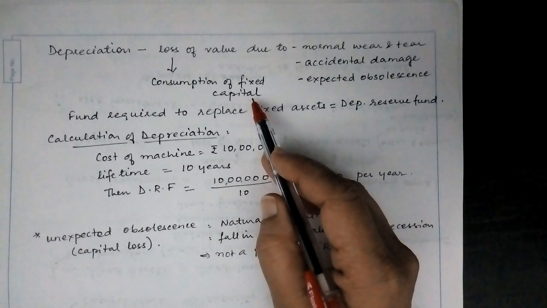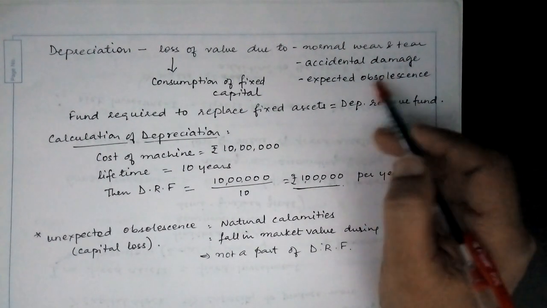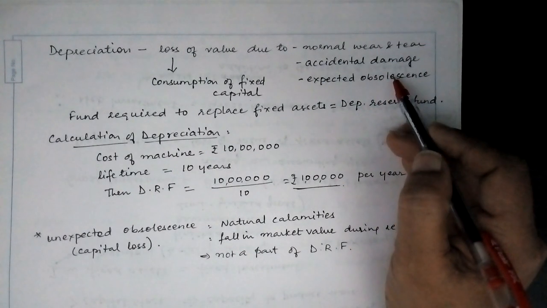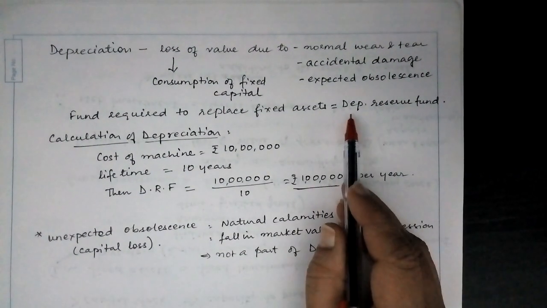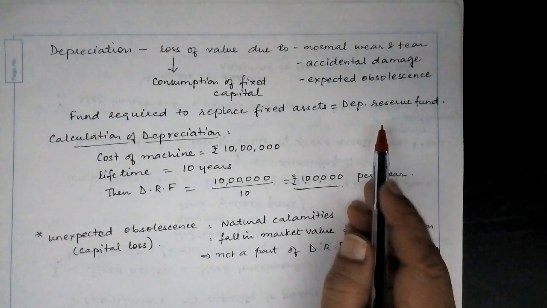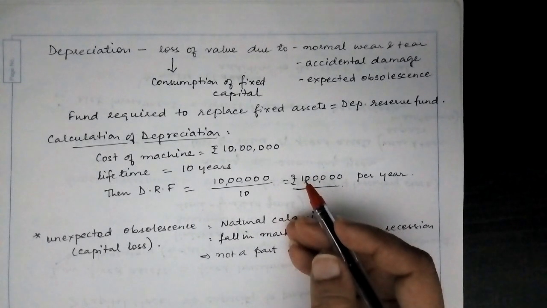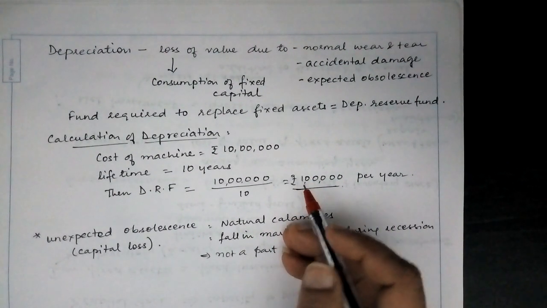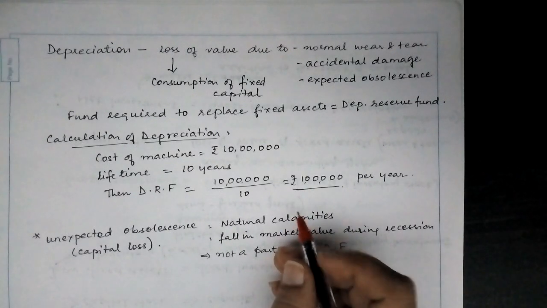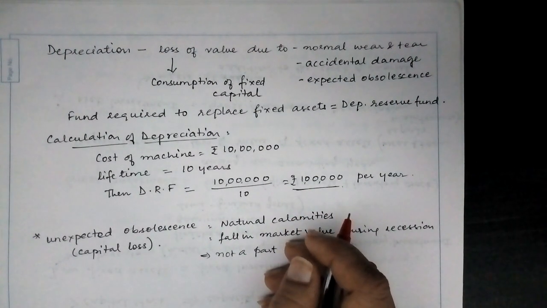This consumption of fixed capital is wear and tear, accidental damage. Obsolescence comes from the word obsolete, meaning outdated. When new technology comes in, the old technology becomes obsolete or outdated. Now, when it becomes obsolete, the production capacity of a firm goes down.